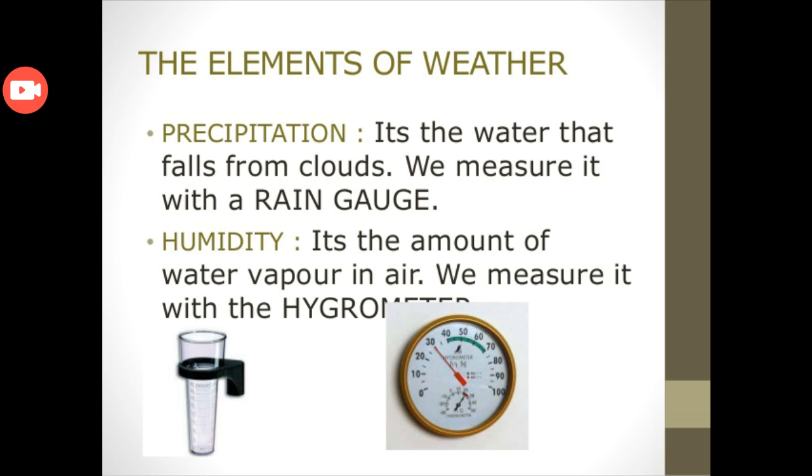And next is humidity. Humidity is the amount of water vapor in the air, and we measure it with the help of a hygrometer. The clock-like instrument you can see in the picture is the hygrometer, through which we can measure the humidity.